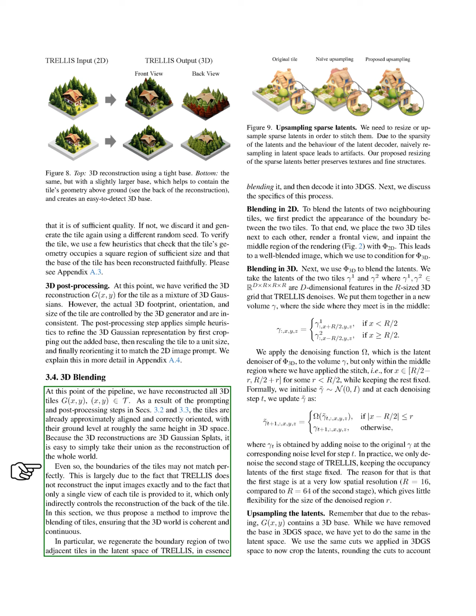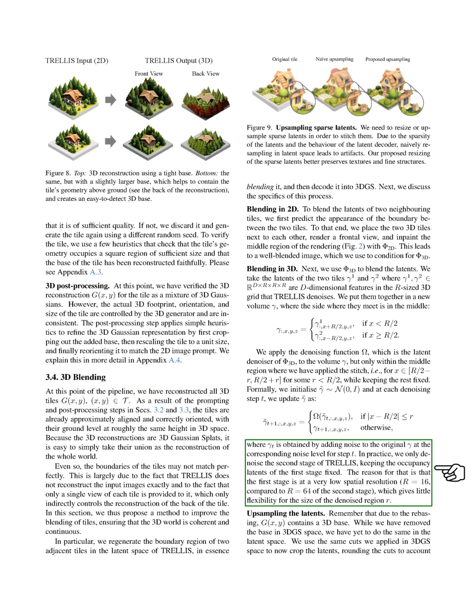However, the edges of the tiles may not align perfectly due to the nature of Trellis and the single view provided for each tile. Therefore, we propose a method to enhance the blending of tiles, ensuring a coherent and continuous 3D world. Specifically, we regenerate the boundary areas of two adjacent tiles in the latent space of Trellis, effectively blending them before decoding into 3D Gaussian splats.